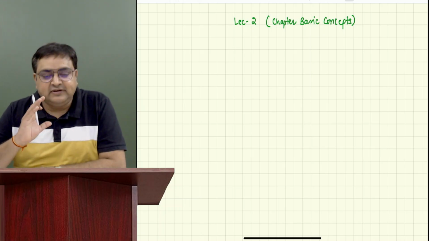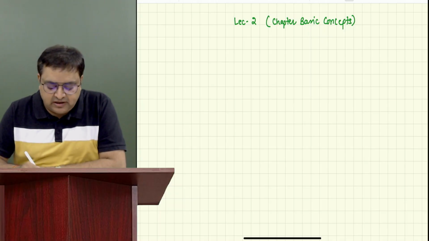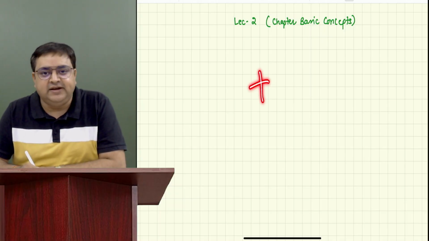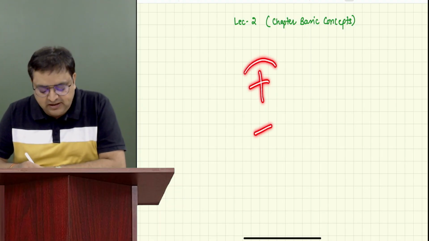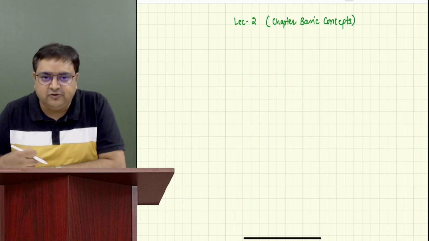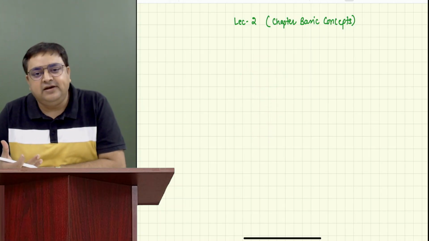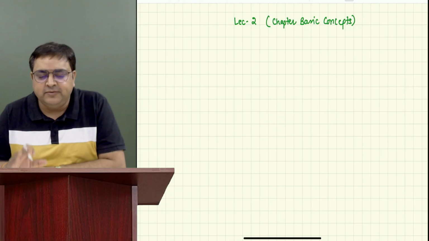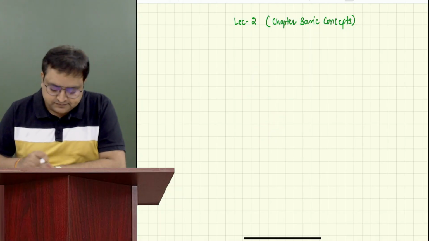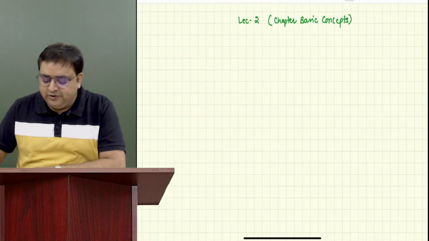But right now, I'm just giving you an idea that whenever we are talking about income, it's not only the positive income. In some of the heads, we can have a negative income also. So we have to calculate both. If it is positive income, we have to calculate that. In case it is a negative income, we have to calculate that also, because that is also important for us. Okay.